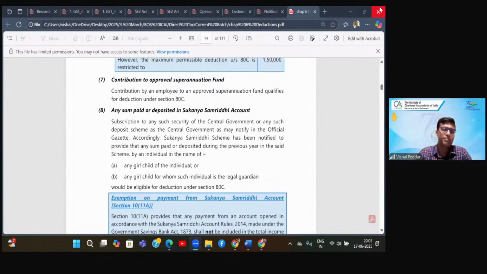So for HUF, the deduction will be allowed where the HUF has taken the life insurance in the name of any of its family members. Simple. Now comes the next interesting point. When you are an individual, for whom have you taken this life insurance? You can take life insurance for your own self, yourself. You can take it for your parents, your children, your spouse, your brothers, sisters. There are so many people in your family. At times, even your uncles, because it is a joint family. So your uncle, aunt, their children, that is your nephew, niece. So many people are there in your family.